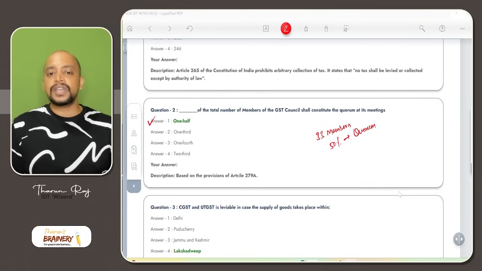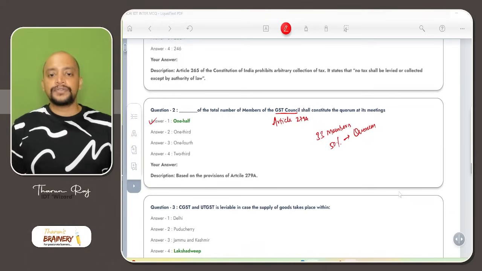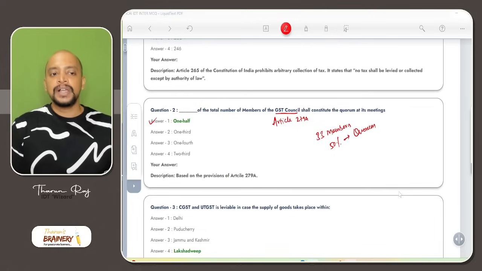And the GST Council related provisions are contained in Article 279A of the Constitution. Article 279A deals with the provisions related to the GST Council, where they are telling the quorum is 50%.